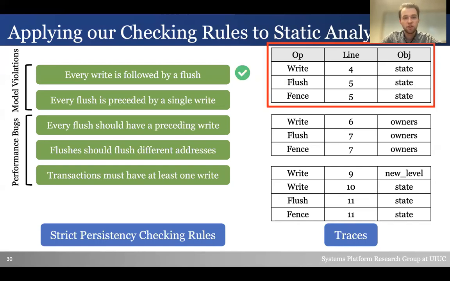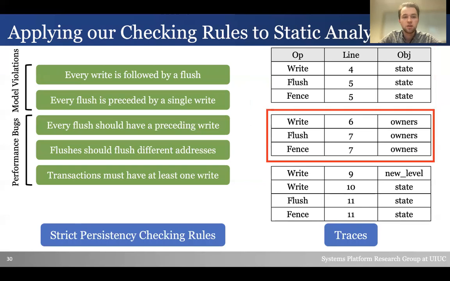Every write is followed by a flush. The write on line 4 has a corresponding flush on line 5. Every flush is preceded by a single write, where the flush on line 5 has a write on line 4. Again, we are not flushing unmodified data. We do not have redundant flushes, as we only have one flush in the trace. And every transaction should have at least one write. The existence of the write on line 4 makes this correct. So we find no issues in the first trace.